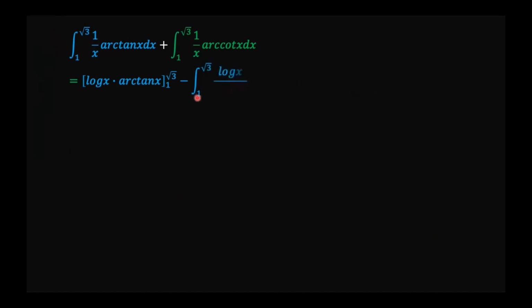So going on to actually solving the problem, the integral of 1 over x times arctangent of x plus the integral of 1 over x times arccotangent of x is, as you can see, u1 v1, which is log x times arctangent of x from 1 to root 3, minus inside the integral sign we have v1, which we consider to be log x, times du1, which is 1 over 1 plus x squared, plus u2 v2, which is log x times arccotangent x.